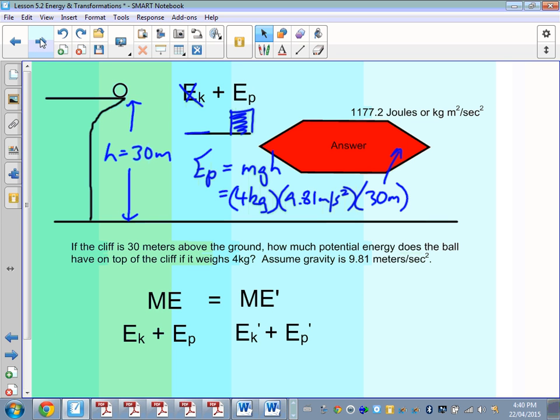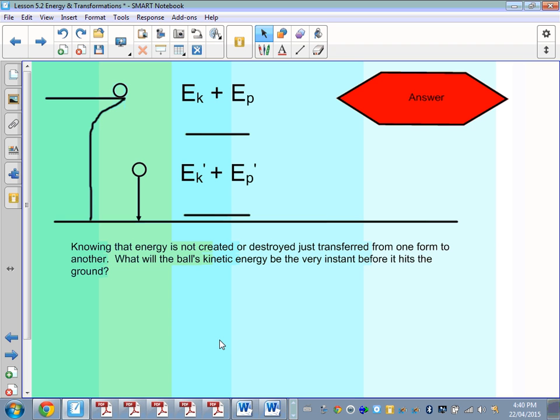Remembering that energy and work is generally written with the unit joules, so it's 1,177 joules. So the question is, knowing that energy is not created or destroyed, what will be the ball's kinetic energy the very instant before it hits the ground?